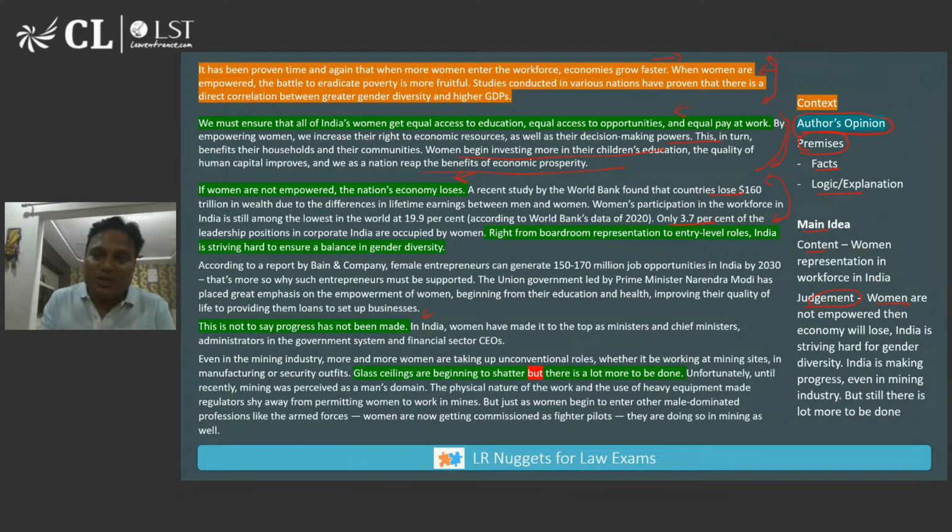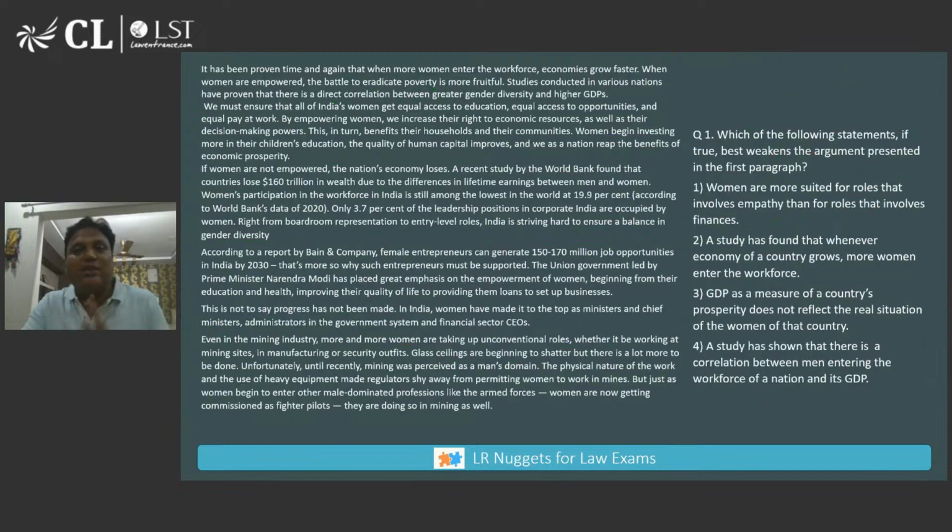Of course, I'm not saying questions will be asked only from these things. Questions can come from other areas also, but I should be very clear about the main idea. Now, this is the first question: which of the following statements, if true, best weakens the argument presented in the first paragraph? So your entire focus should be the first paragraph only, the key message of the first paragraph. Don't get bothered about other things.